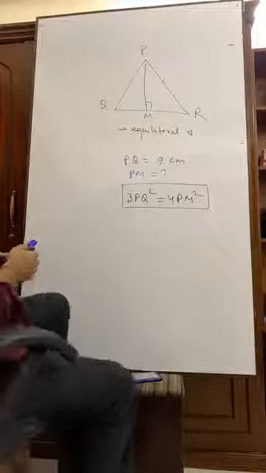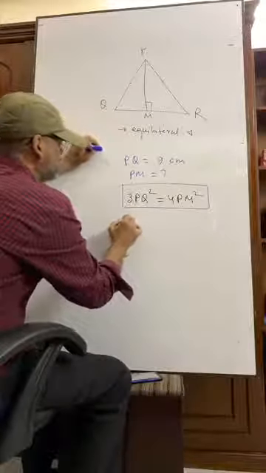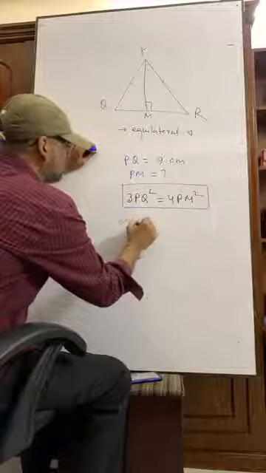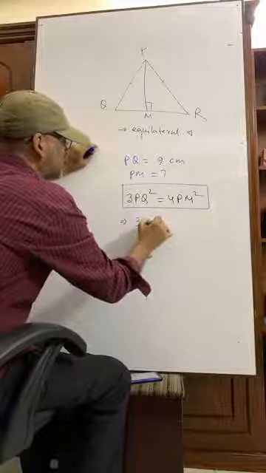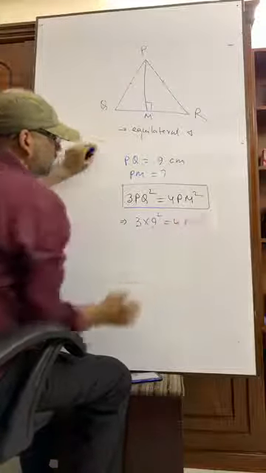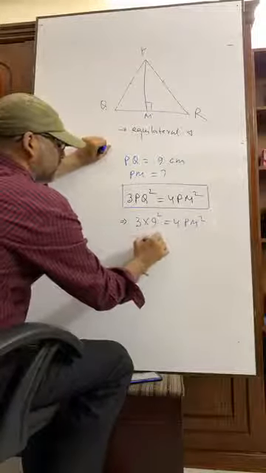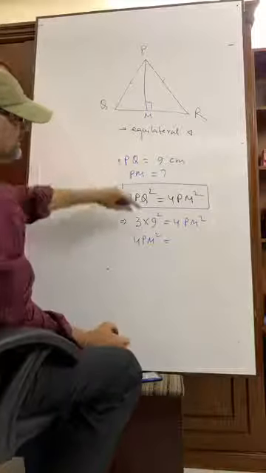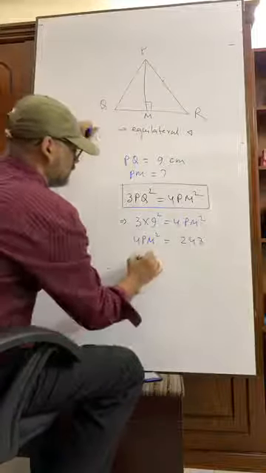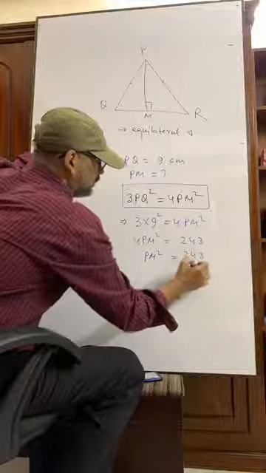That means PQ equals 9. So we can write here 3 into 9 square is equal to 4PM square. That means 4PM square is equal to 3 times 81, that is 243. So PM square equals 243 by 4.